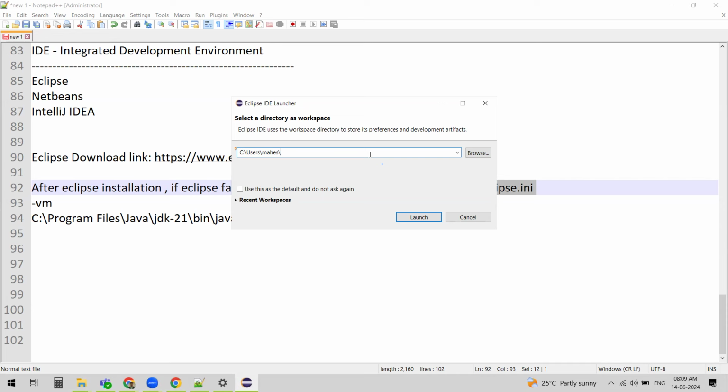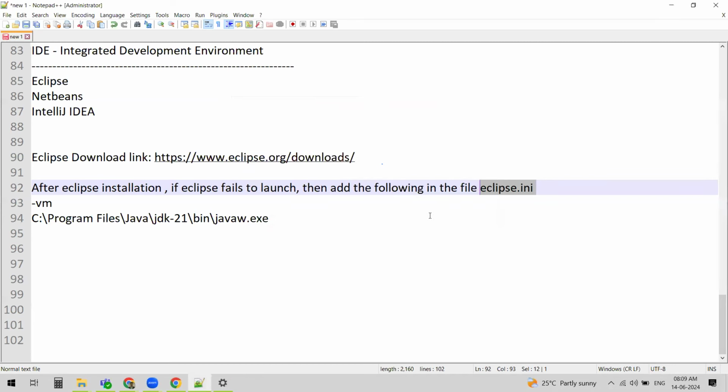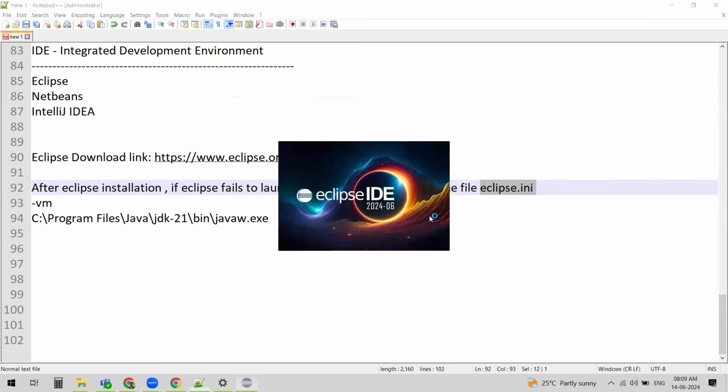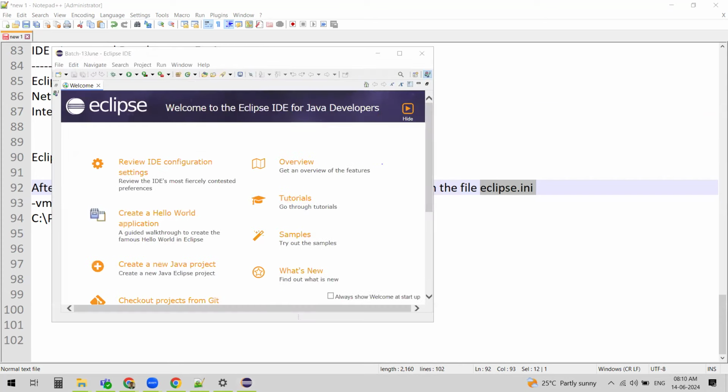You can accept the default, but I'm going to name my workspace and just click on launch. Yeah, Eclipse has been launched.